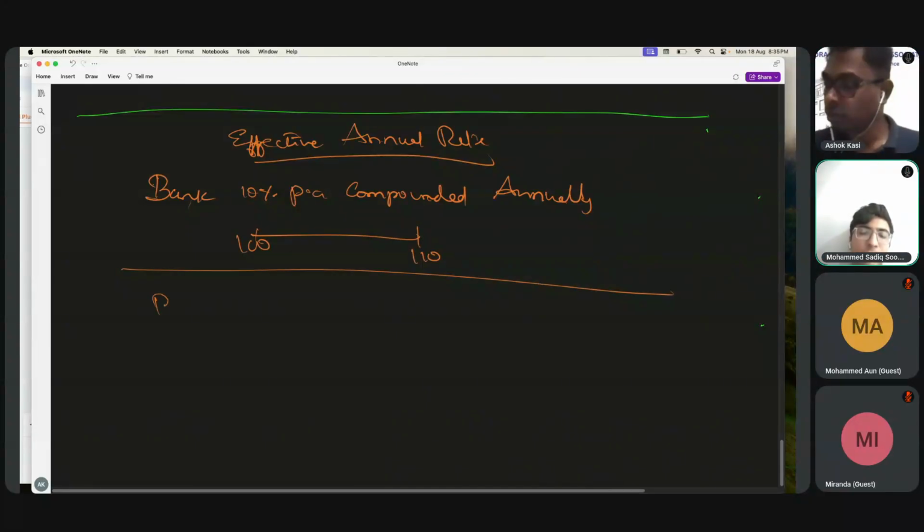Correct. Now, if your bank says, I'm going to pay you 10% per annum compounded semi-annually.